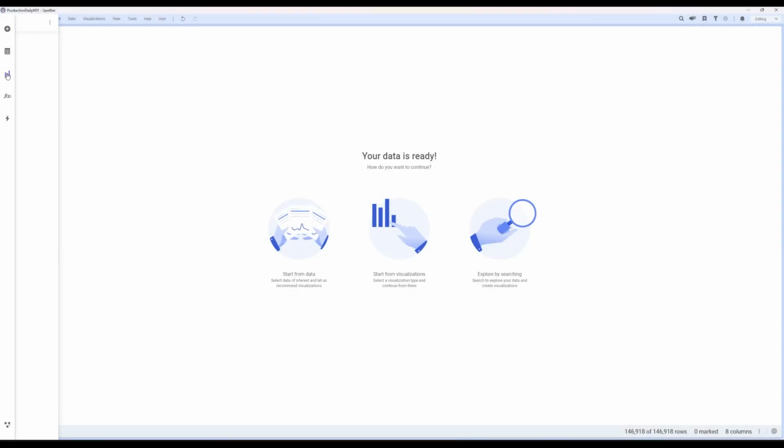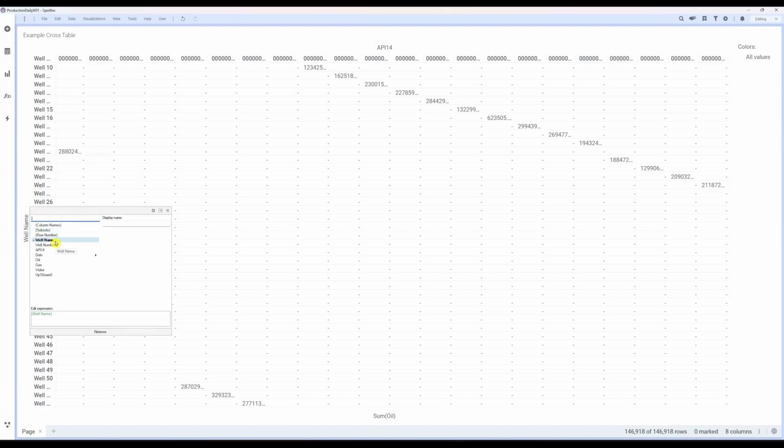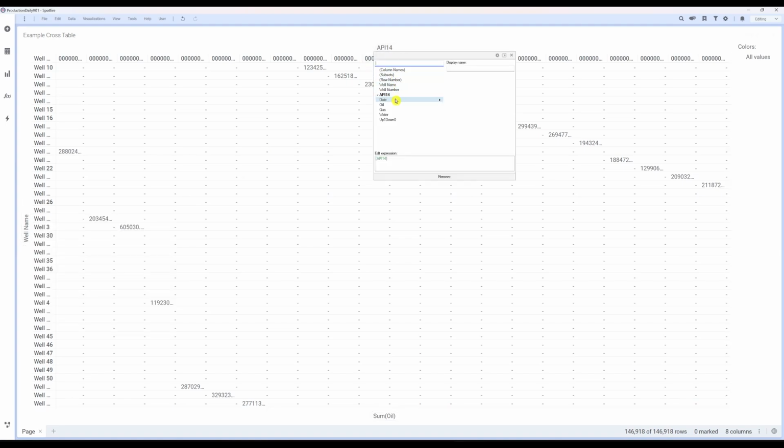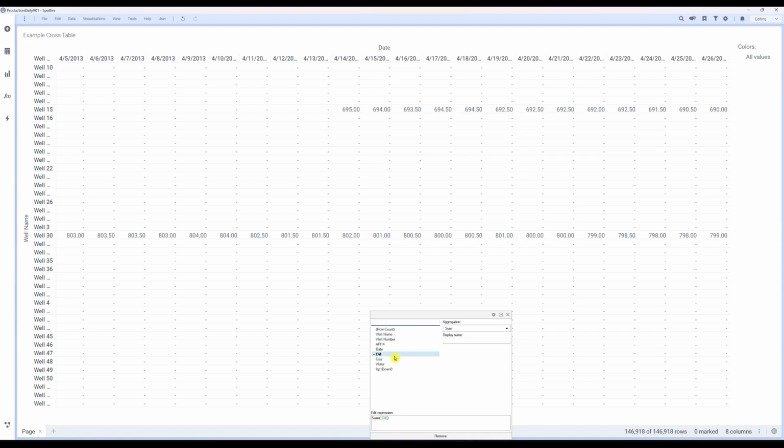Let's start by adding our cross-table to the screen. Select the cross-table option from the Visualization tab on the left. We'll rename the title to Example Cross-Table. Set the vertical axis to Well Name. Set the horizontal axes to Date. We'll set the cell values to Oil Sum and rename the label to Oil BBL.